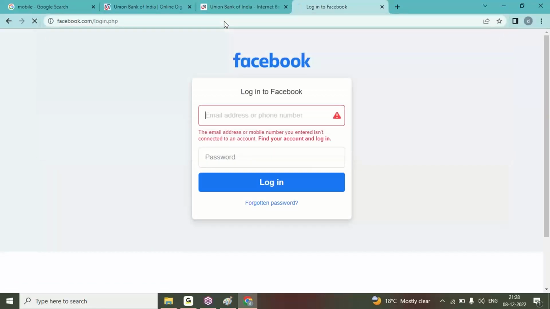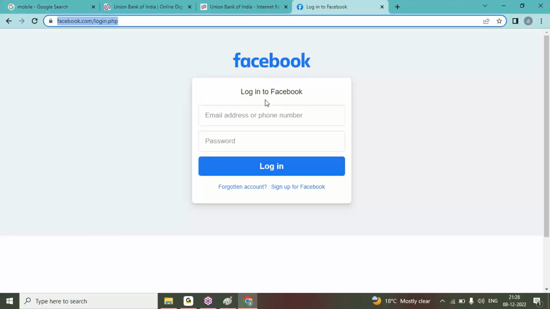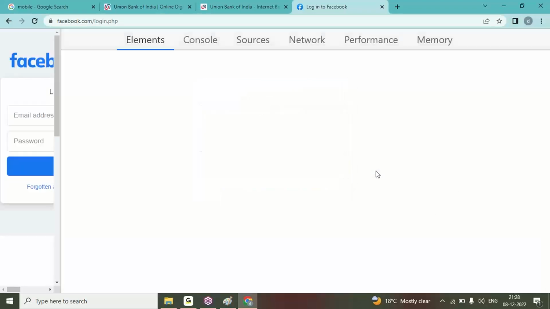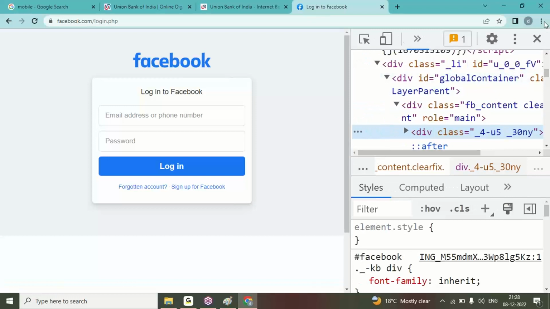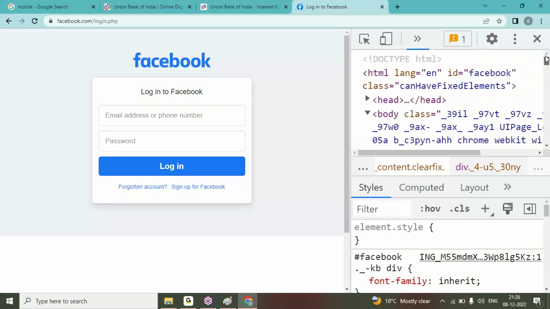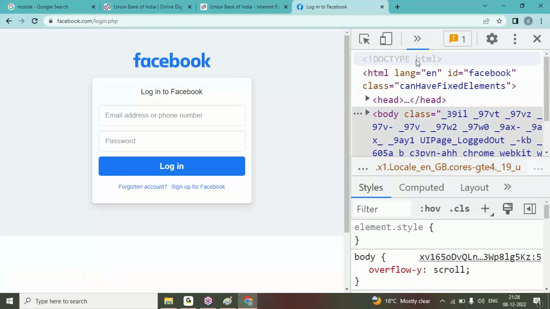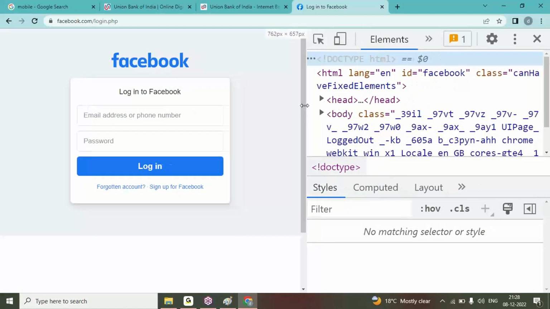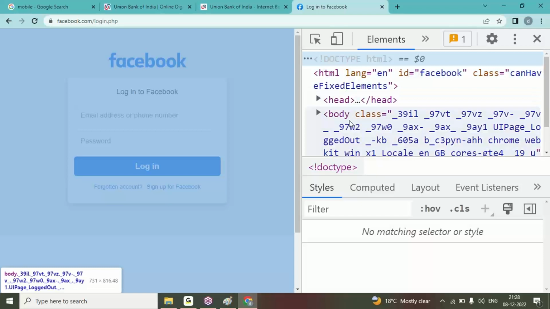If you check here, Facebook login.php. login.php means they are using this front-end programming. If you right-click and inspect element here, you can see the standard code of HTML. Here doctype, HTML, head and body tag. You can see the standard code of HTML.